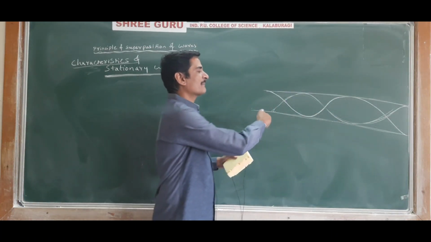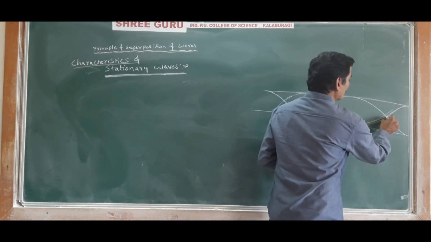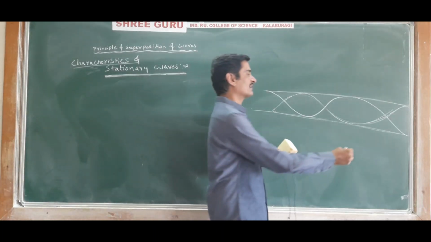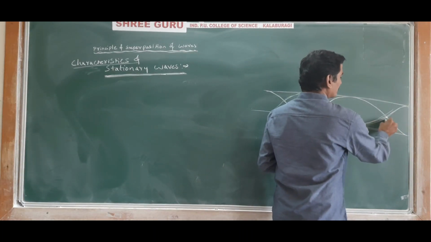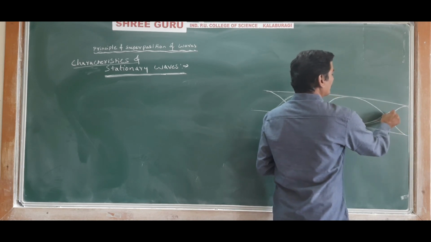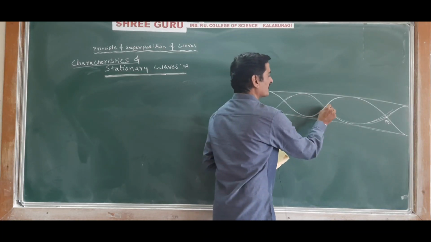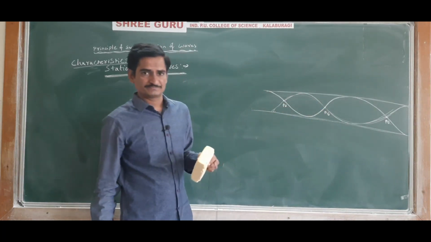But the particles of the medium will have vibration, though some of the particles of the medium are permanently at rest. The points where the particles of the medium are permanently at rest are called nodes.